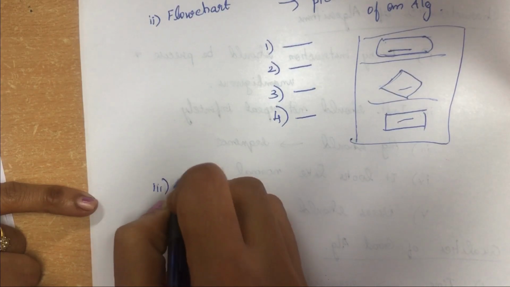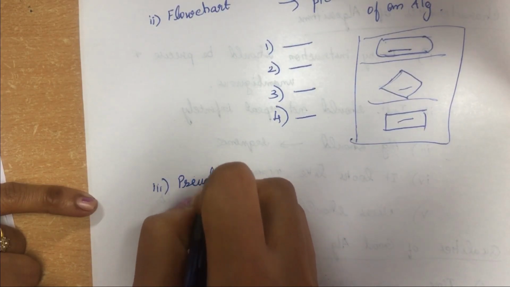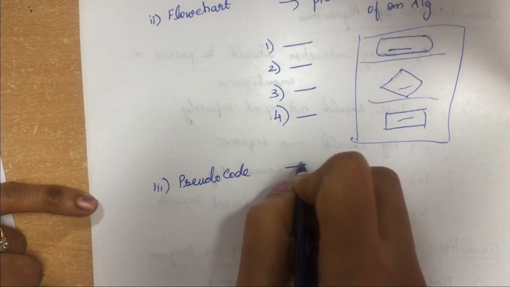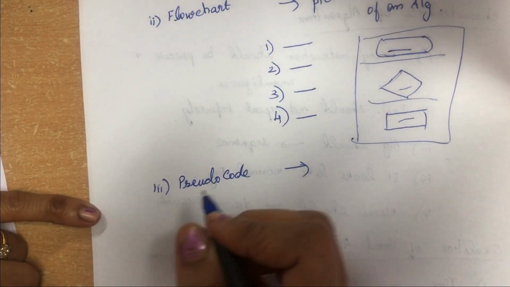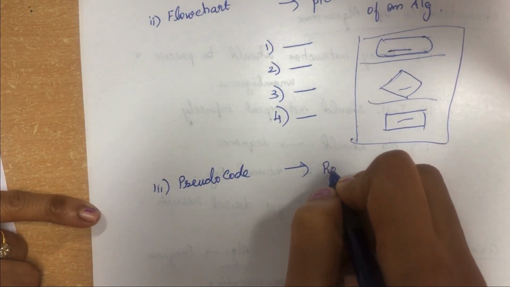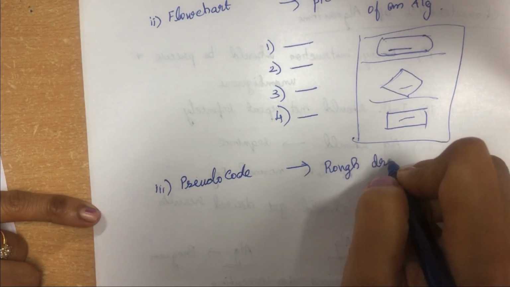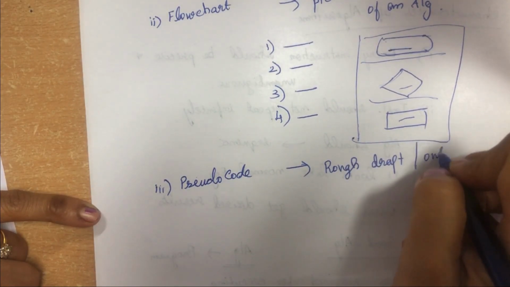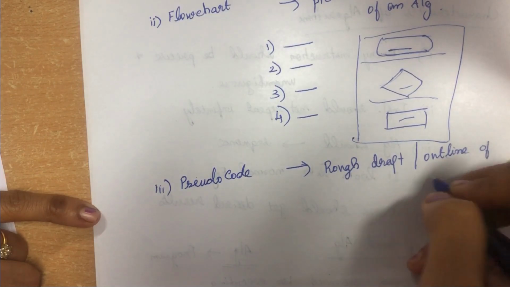And the third one is pseudocode. So what do you mean by pseudocode? Pseudocode is a rough draft of the program. It is a rough draft, or it may be the outline of the program.